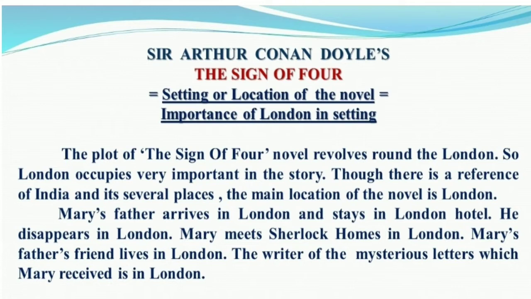Mary's father arrives in London and stays in a London hotel. He disappears in London. Mary meets Sherlock Holmes in London. Mary's father's friend lives in London. The writer of the mysterious letters which Mary received is in London.